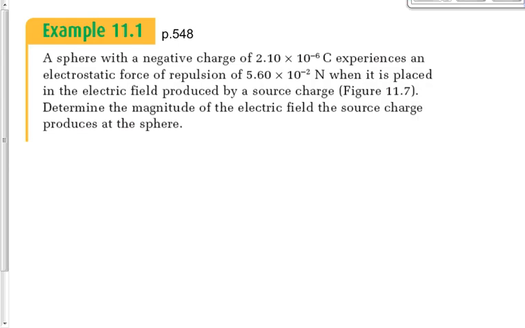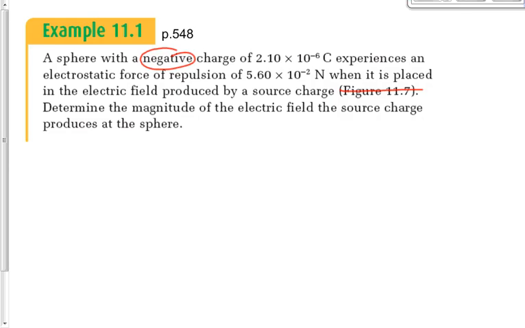Let's try an example here. This is chapter 11 now. So if you haven't got that downloaded, download it tonight, please. 11.1 on 548, it says a sphere with a negative charge, circle that because I might make a mistake with that, of 2.1 times 10 to the negative 6 experiences this force when it's placed in the electric field produced by this source charge. They got a picture for me, but I don't need the picture. We can draw that ourselves.